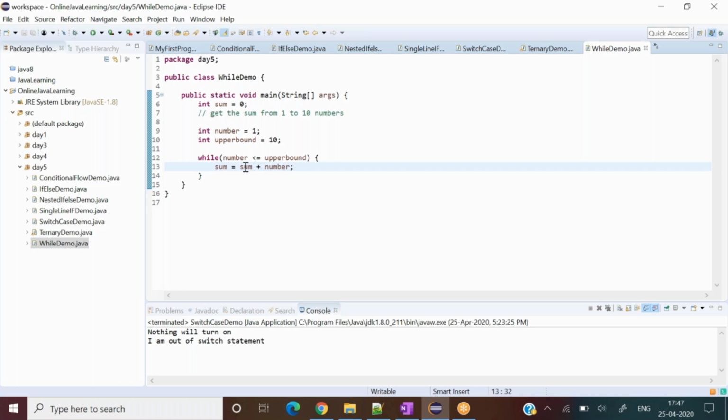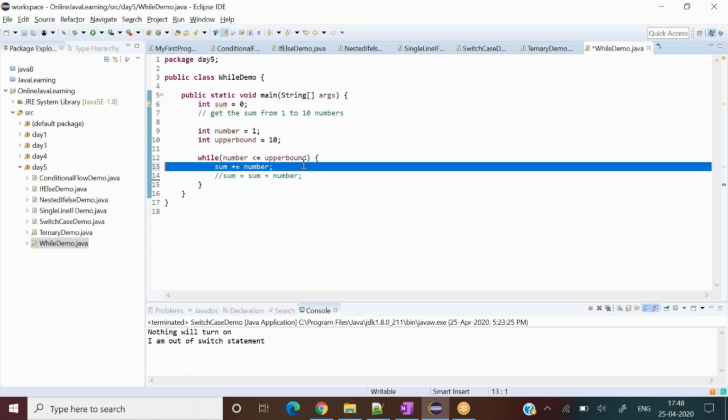Okay, a placeholder for me, and then that number itself, whatever number, and the number will keep on increasing. Or the other way, whatever we learned, I'll write one more time so you can also brush that up. Sum plus equal to number also I can write. So the same meaning, sum equal to sum plus number, that is also right. This is a little bit difficult, so I won't do it.